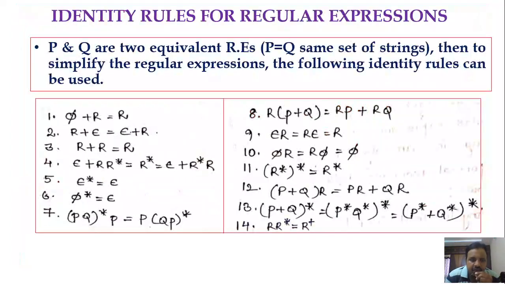Next, we have seen the identity rules of regular expressions. They are mainly used for simplifying the given regular expression. Sometimes you may be given a problem related to the simplification of a regular expression, so you must simplify it. In order to simplify the given regular expression, you have to apply these identity rules. We will discuss how to simplify the given regular expression in the coming sessions.